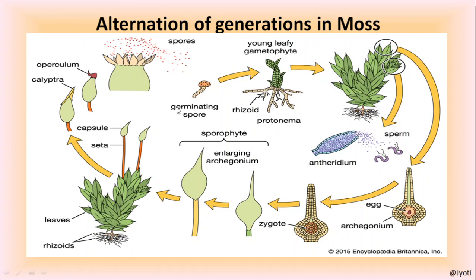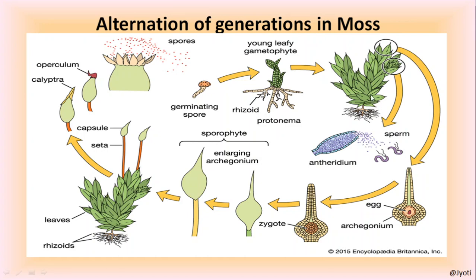धीरे धीरे ये protonema में develop हो रहा है, primary protonema, then secondary protonema, then the whole gametophyte. So in this way there are two phases in its life cycle, that is gametophytic phase and sporophytic phase, and they are alternating with each other. That's why they show a true alternation of generation.